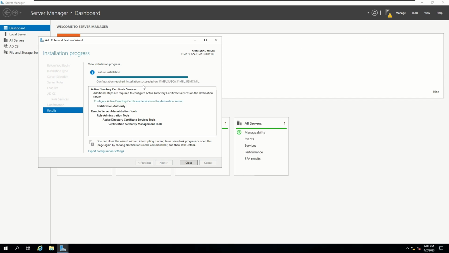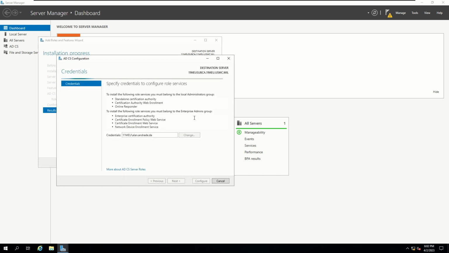Alright, so our installation looks like it completed, so now let's go ahead and get started with the next part. So click on this little blue hyperlink that you get, Configure Active Directory Certificate Services on the destination server. Now for our credentials, we're going to want to leave that the same. Let's go ahead and click Next.